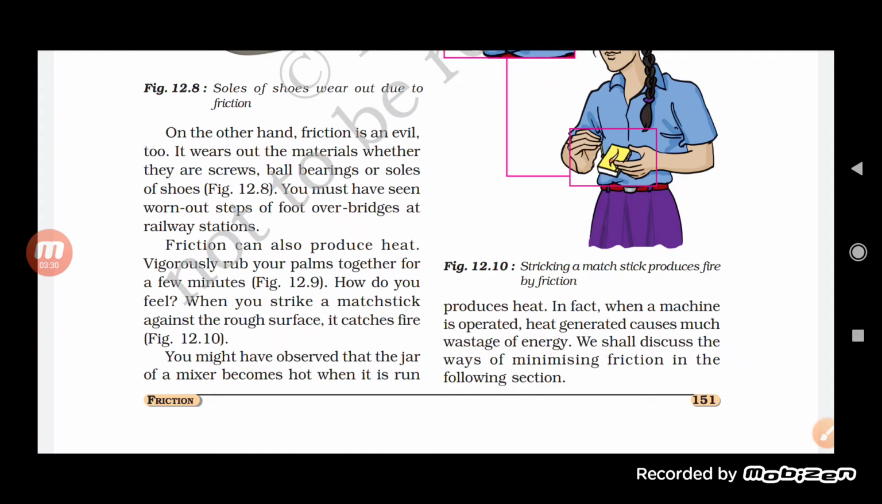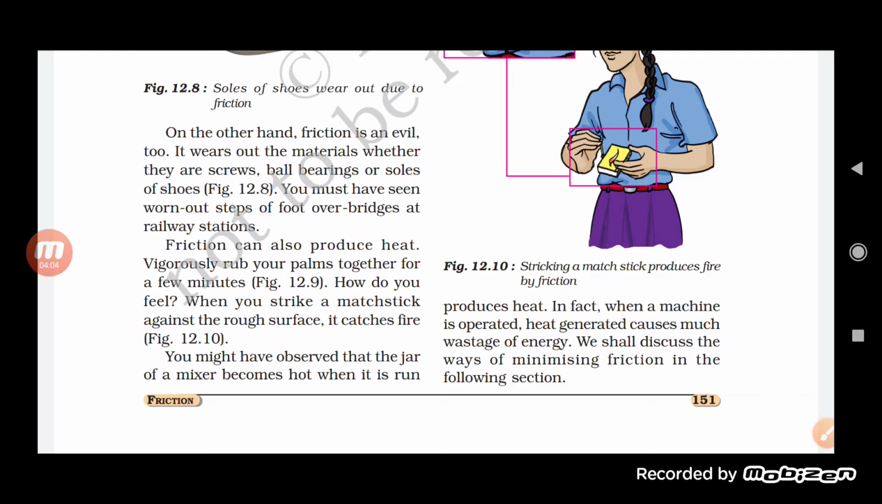A very good example of that is the matchstick. How does the matchstick cause burning? Basically, a matchstick is struck over a rough surface. So when we strike a matchstick over the rough surface, it catches fire. So one of the sides of the matchbox has a rough surface, and whenever we strike the matchstick on the rough surface, it catches fire.